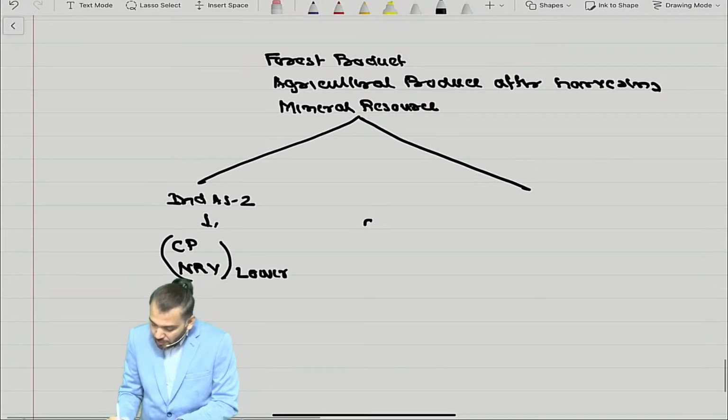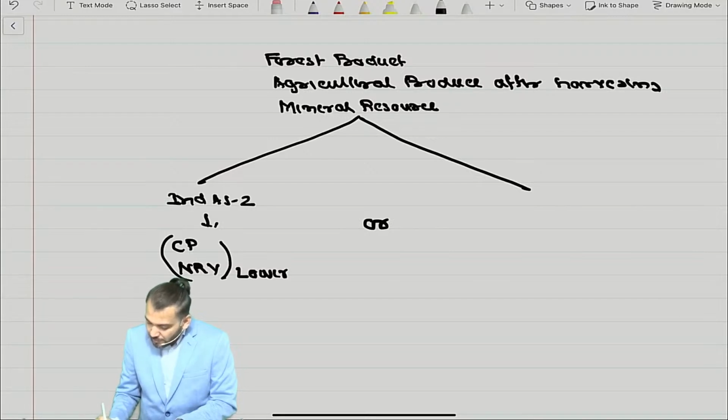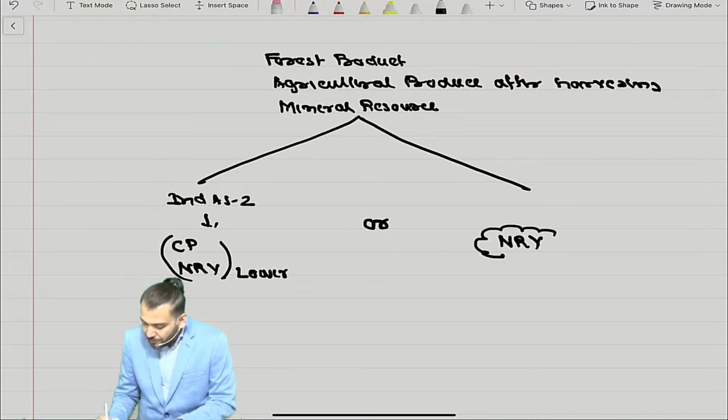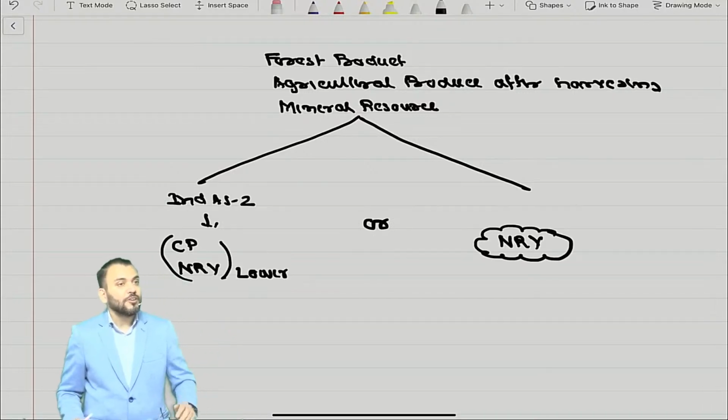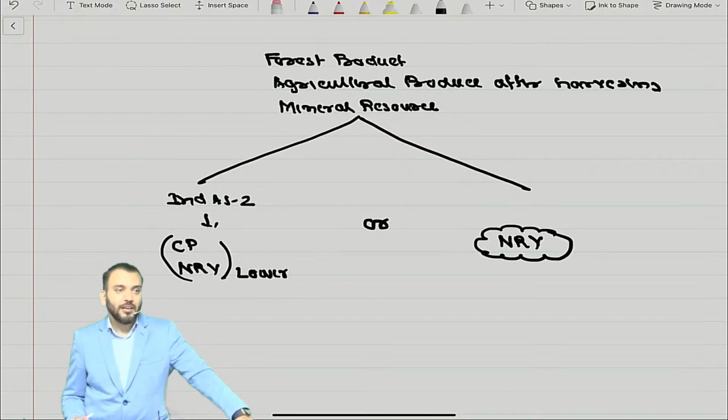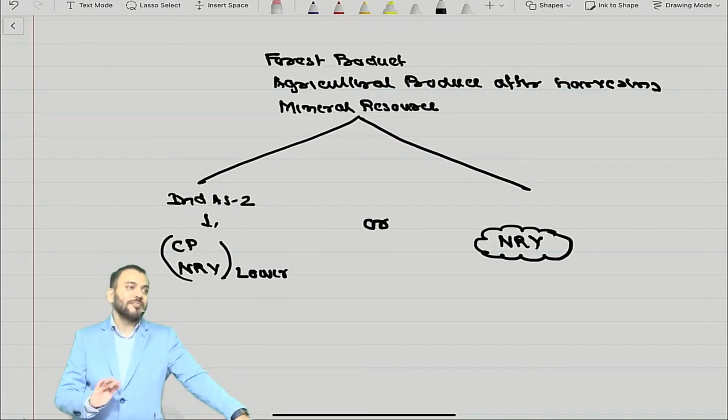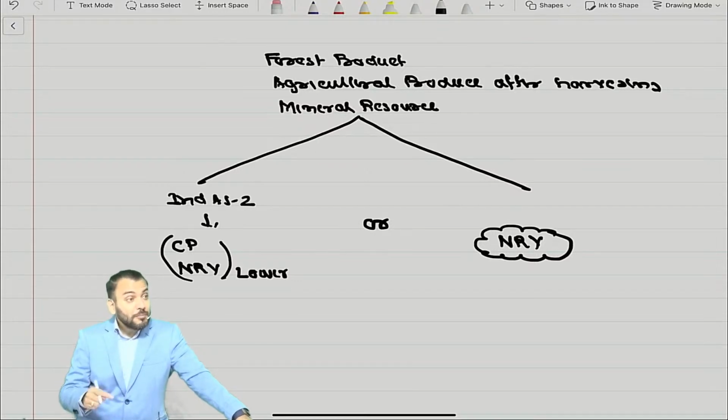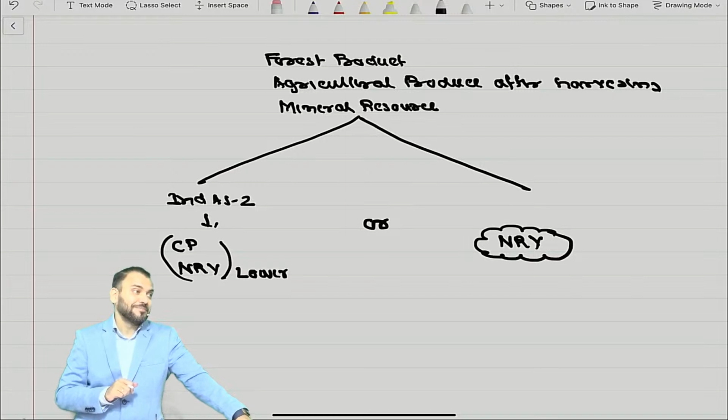Understood? Or do measurement only at NRV, means there is no need to measure the cost price. Understood? Means an option has been given: either apply Ind AS 2 or you can measure at NRV, so there is no need to find out cost price. Why? Because for these, determining cost price is not easy.